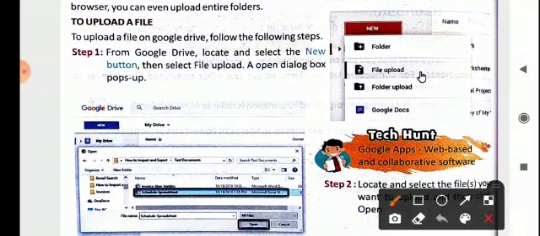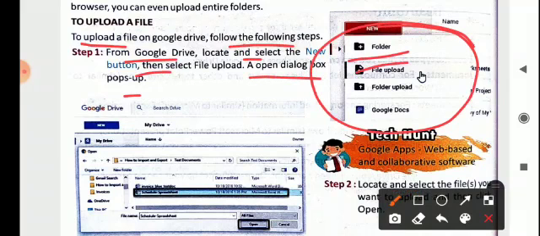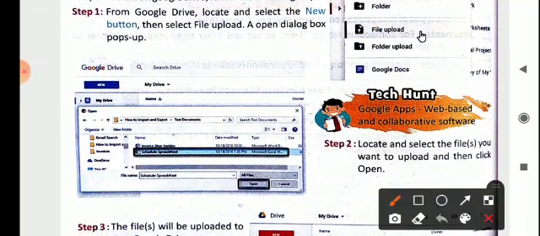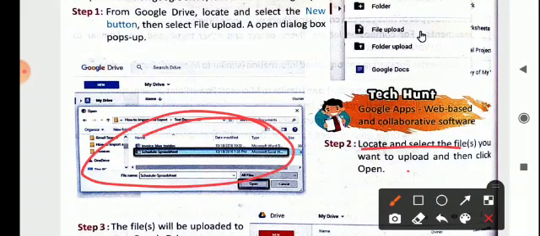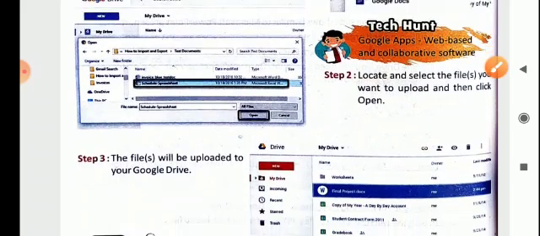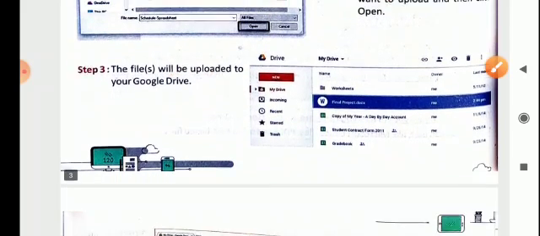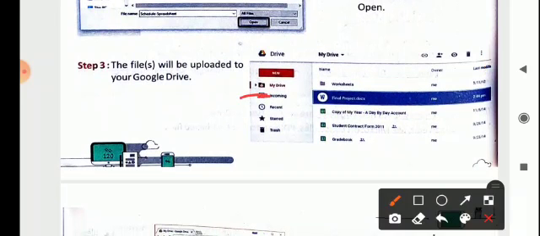Now, what is the process? To upload a file on Google Drive, follow these steps. From Google Drive, locate and select the New button, then select File Upload, and an open dialog box pops up. You can see here the New button is there and you are clicking on it. What will happen? You can see this box will come. Now locate and select the file you want to upload, and then click on Open. Now the file will be uploaded to your Google Drive. You can see here My Drive is there and the files.